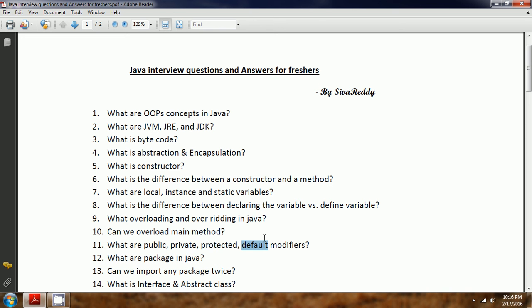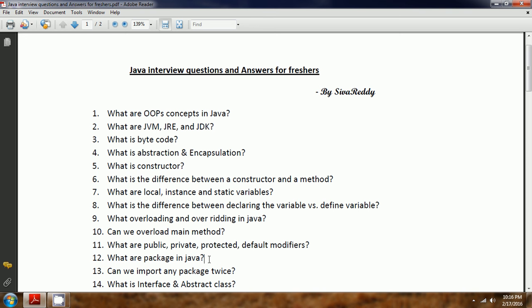Now let us see what is meant by a package in Java. In Java, a package brings you modularity. That means if you want to write a set of functionality related to a particular component or a particular business logic, you can club all those Java classes together and put them in a package.